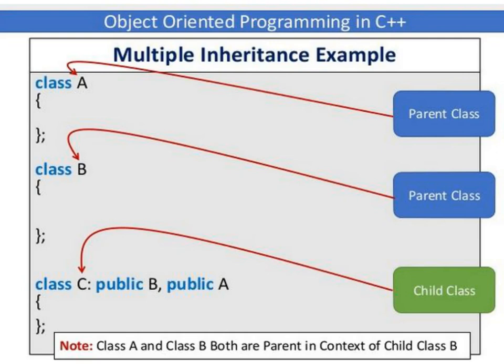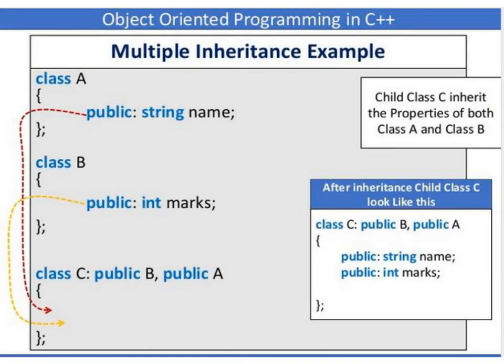In this multiple inheritance example, we have class A, which is a parent class, and class B, which is a parent class, and class C is a child class, which is derived from the two base classes, class A and class B. Child class C inherits the properties of both class A and class B. It can inherit the data member name declared in class A, and even the data member marks declared in class B. So class C is a child class derived from two base classes A and B.